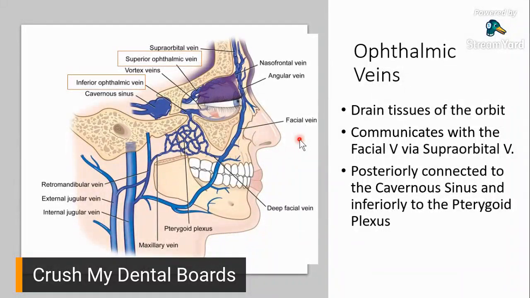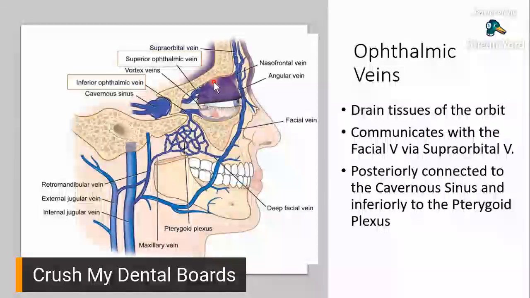So when we say ophthalmic veins, dapat pumasok mag-register na sa isip natin, okay, ophthalmic, it should have something to do with the eyes or the eye area. So for the ophthalmic veins, they would drain the oxygenated blood coming from the orbital area. So it's right here, the orbital area.